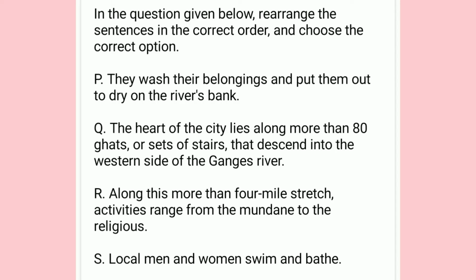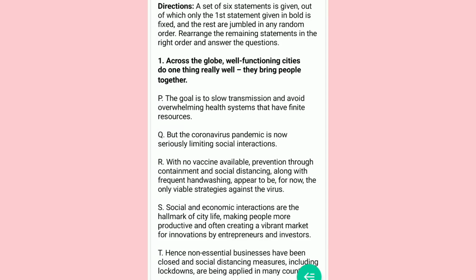Let's take another question. So let's see the next question. A set of 6 statements is given, out of which only the first statement given in bold is fixed and the rest are jumbled in any random order. Rearrange the remaining statements in the right order and answer the questions. So here the first sentence is fixed, and among all the other sentences we have to figure out the sequence. So 1, that is a fixed sentence, is: across the globe, well-functioning cities do one thing really well.